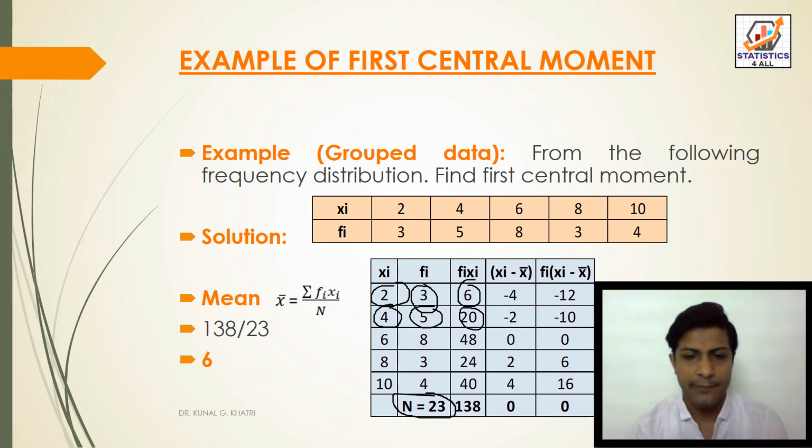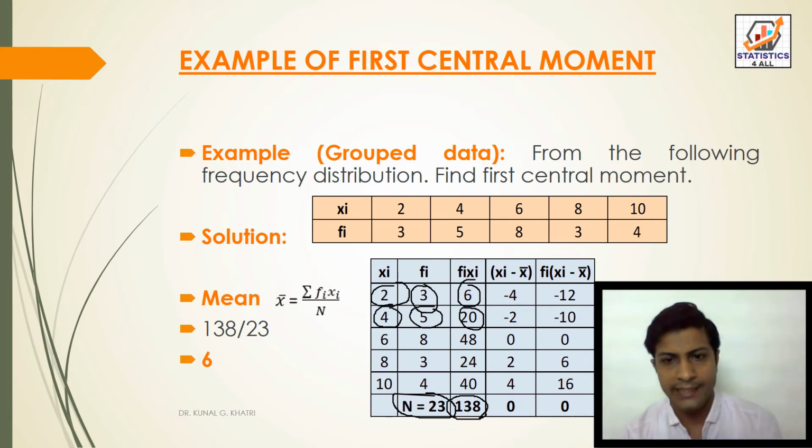The same way, you have to multiply 6 into 8, 8 into 3, and 10 into 4. The total, sum of fi into xi, is equal to 138. Now 138 divided by 23, we got 6.